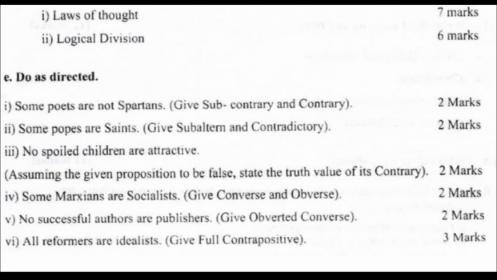Now let us just check what proposition it is first of all. No spoiled children. Of course, no means it's universal negative. So this is the E proposition, and it is not a true value. It is a false value. Now if we go to the table, we see that if E is false, A can be true or A can also be false.